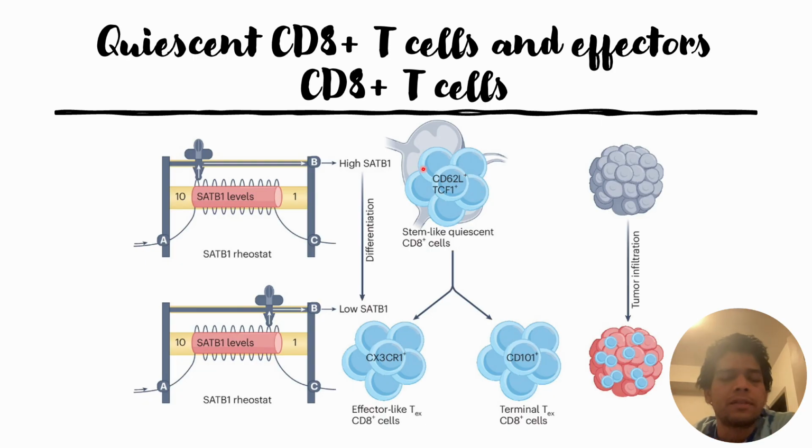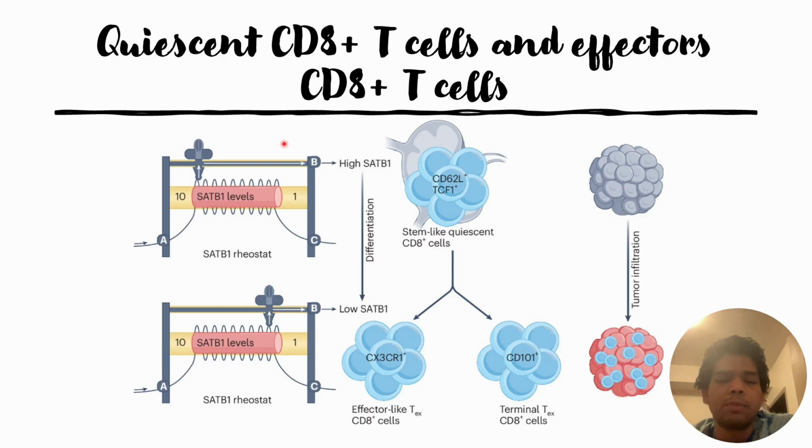One can use this information to suppress SATB1 levels in these stem cell-like quiescent cells to have more effector T cells that can act against the tumors and increase anti-tumor efficacy. Another way to think about this is that high SATB1 levels curb down the anti-tumor efficacy of the CD8+ T cells.